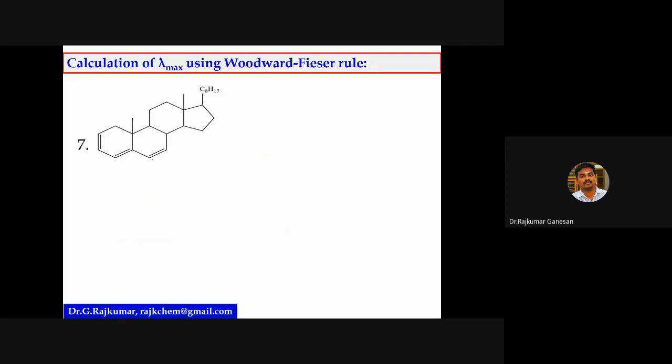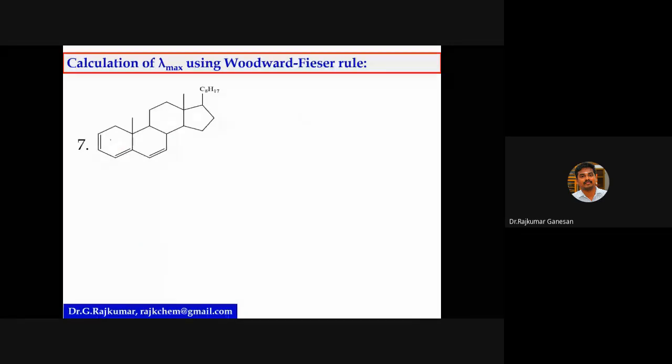So this is not a part of the acyclic one. So this is the cyclic. Whether this is homoannular or heteroannular? Heteroannular. Homoannular is also there.